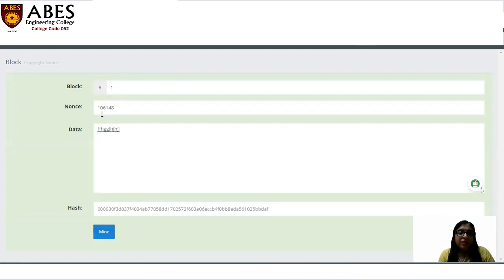Right. Mine. 106148. This nonce number will add with this data, and leading zeros will be created. So this is the concept of the proof of work. In the proof of work, we have to create a nonce number. That nonce number will add with the transactions, add with the block, and create a leading zeros hash. So this is just a sample. There are four zeros in the hash.